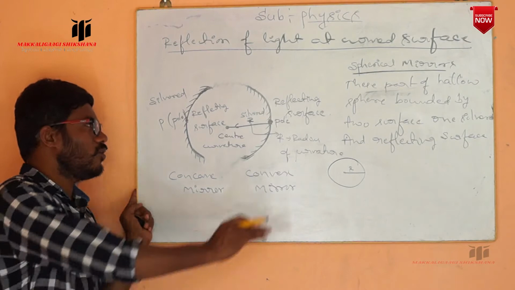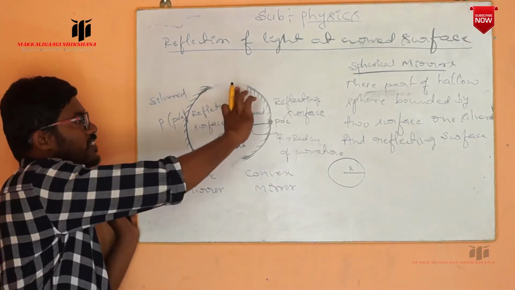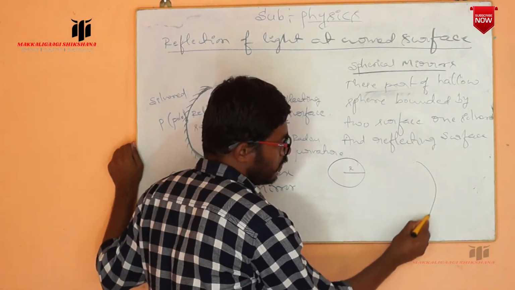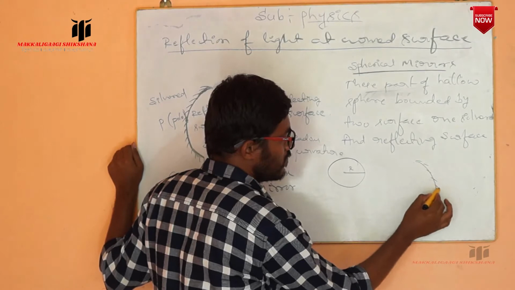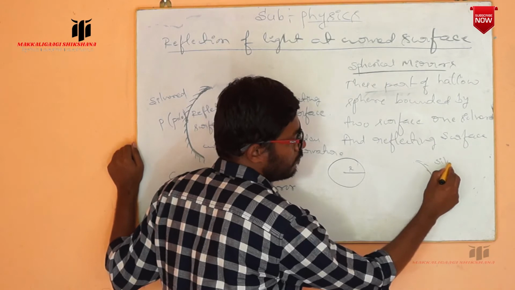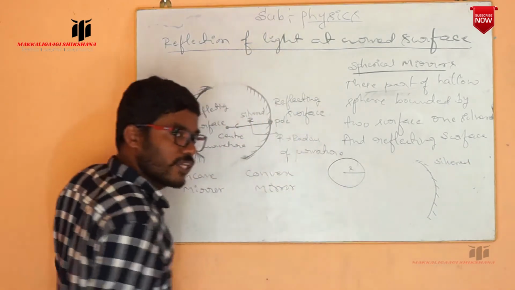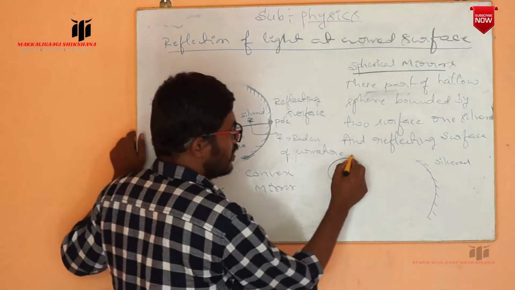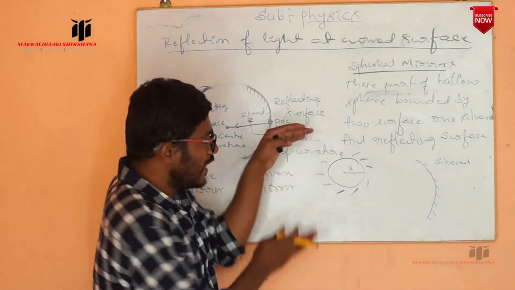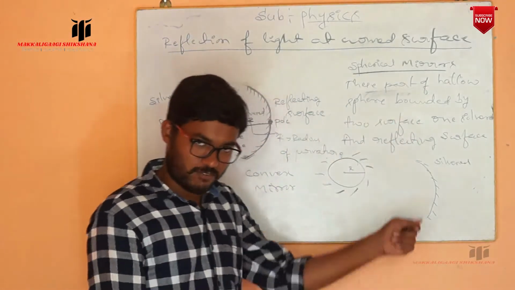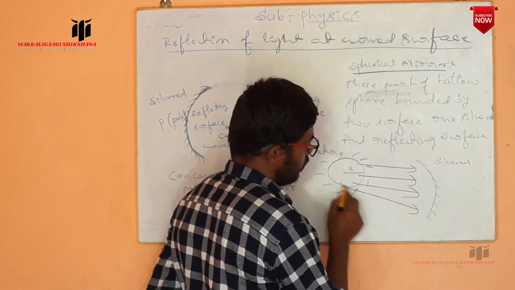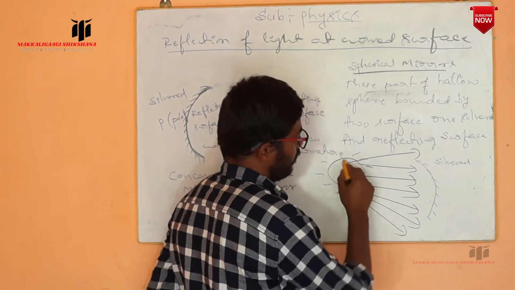Observe carefully. Now it is in a certain part. If I have taken a concave mirror, the outer surface is a silhouette and the inner surface is a reflecting surface. And here this is a source, the sun. We are getting light from this source. The light is going to fall on this reflecting surface, coming in all directions like this.